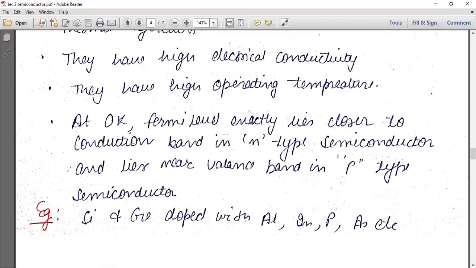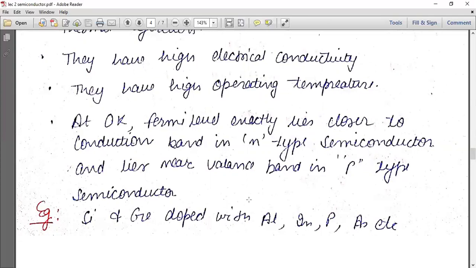In the first case, that is N-type semiconductor, the Fermi level lies nearby the conduction band, and in case of P-type semiconductor, the Fermi level lies nearby your valence band. So example क्या होगी इसकी? When silicon and germanium are doped with aluminium, arsenic, phosphorus, that is known as extrinsic semiconductors.